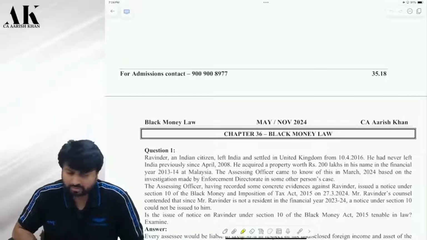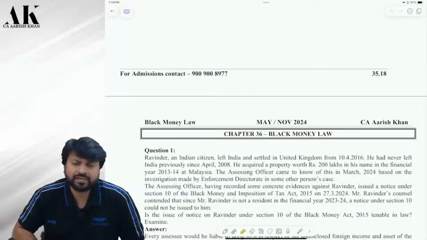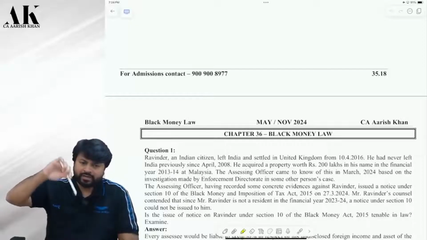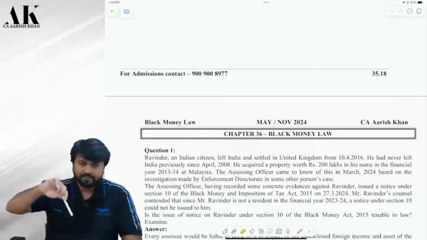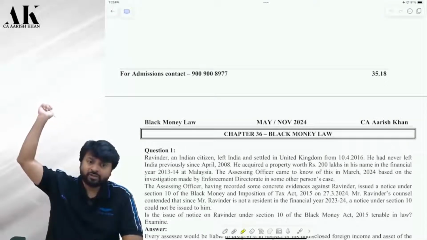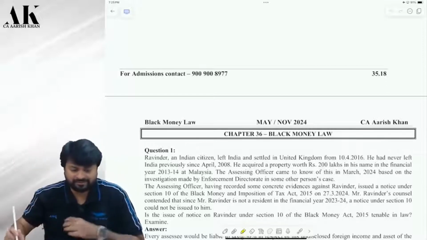No, that is not the question. The question is on the definition of assessee. What is the definition of assessee under black money law? See, the definition of assessee under black money law is he should be resident in India. Correct? The second definition is if he is non-resident today, but if he was ordinary resident in the year in which he purchased the property, then also he is assessee. Remember, that is the definition.